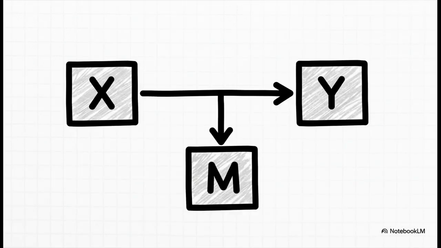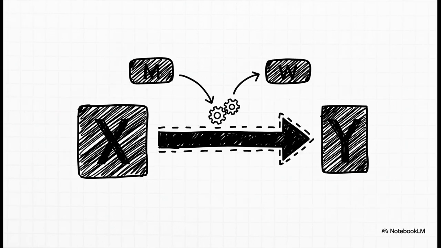The moderator is what changes the strength, or sometimes even the direction, of that main relationship between x and y. Now, the most common form you've probably seen a million times is the two-way interaction. This is the classic setup. The effect of your predictor, x, on your outcome, y, is conditional on the level of a single moderator, m. Simple and clean. But of course, research questions are often more complex than that, which brings us to three-way interactions. Here, the relationship between x and y might depend on the joint influence of two different moderators, say m and w. It's like adding another layer of "it depends" to your theory.